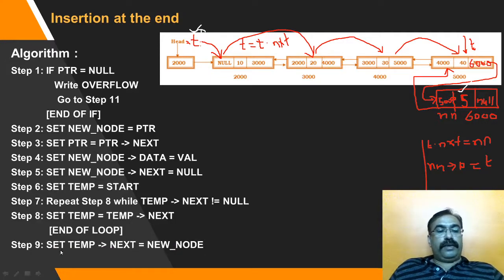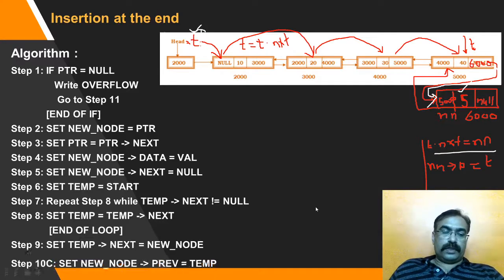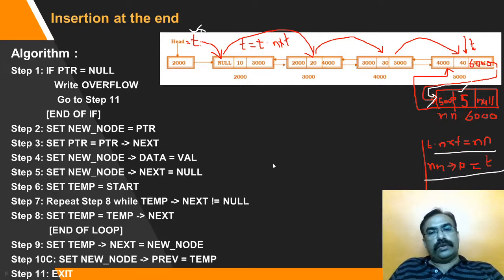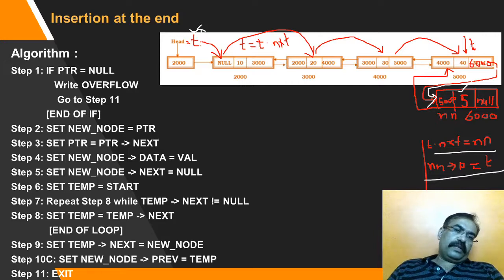Later, just establish this link by temp dot next is equal to new node, and now extend the previous one: make new node dot previous equal to T. This way a node is added at the end of the list. Okay, so whenever you try to understand anything, first try to understand the working of it, then writing in steps is a simpler part.